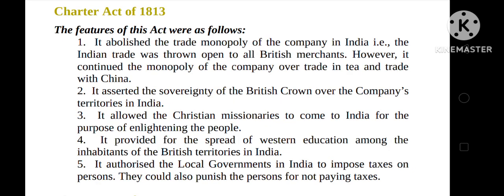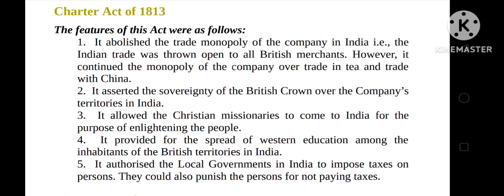Charter Act of 1813. The features of this act were as follows. It abolished the trade monopoly of the company in India, that is, Indian trade was thrown open to all British merchants. However, it continued the monopoly of the company over trade in tea and trade with China. It asserted the sovereignty of the British Crown over the company's territories in India.